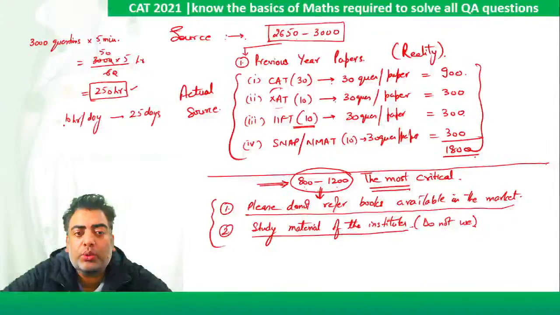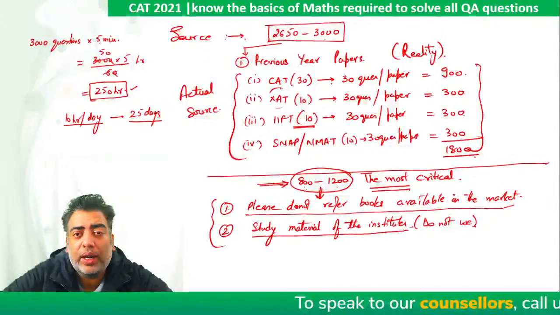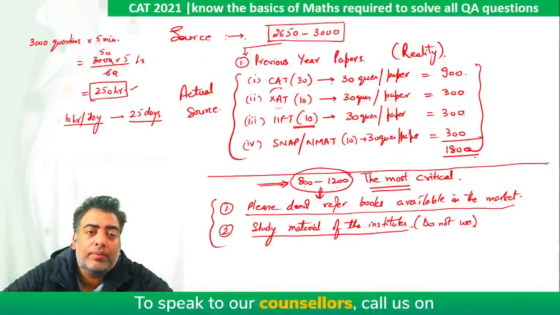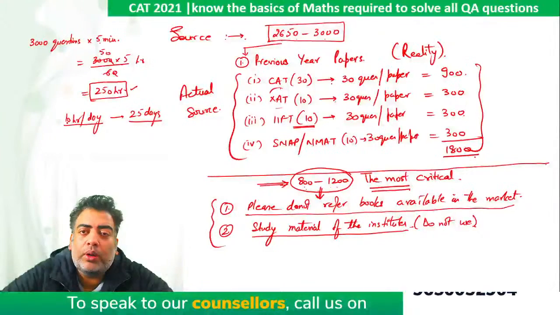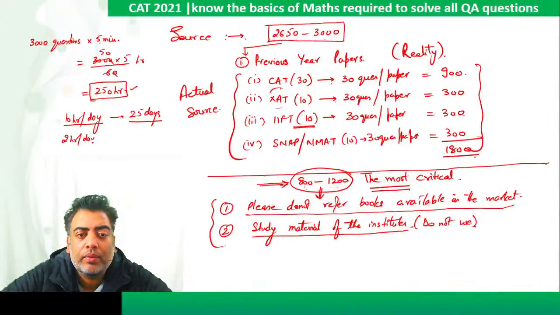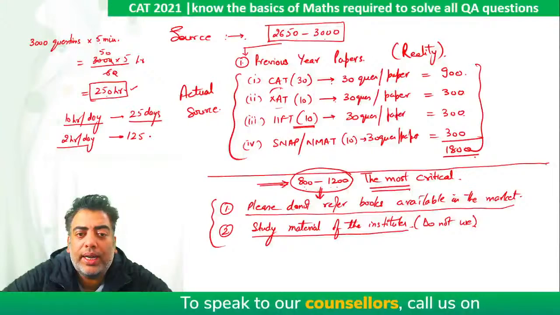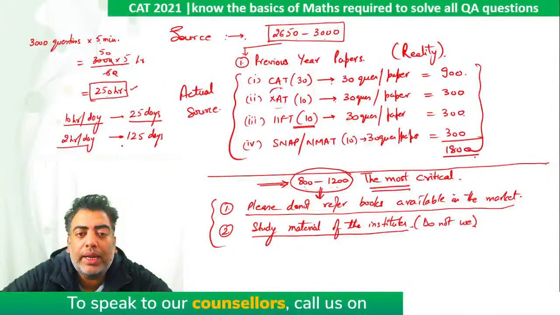But usually students do not study this much, and that too continuously for 25 days. All right. Now, if I talk about a practical time for which you will find a comfortable pace of studying, let's say you study 2 hours per day, then to complete 250 hours of study, you require 125 days to complete only and only quant.